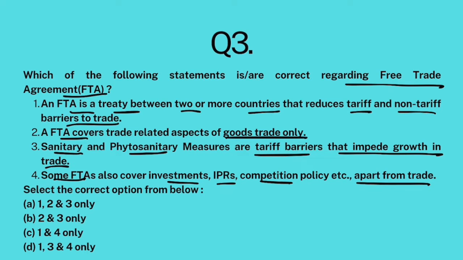lecture is because recently India and UK signed a free trade agreement. Okay. Now, what is a free trade agreement? Basically, free trade agreement is a treaty between two or more countries that reduces tariff and non-tariff barriers. Tariffs are taxes, import duties on each other's goods. If there are more tariff barriers or more taxes on each other's import-export, then it basically impedes progress in trade. Okay, it basically restricts trade.